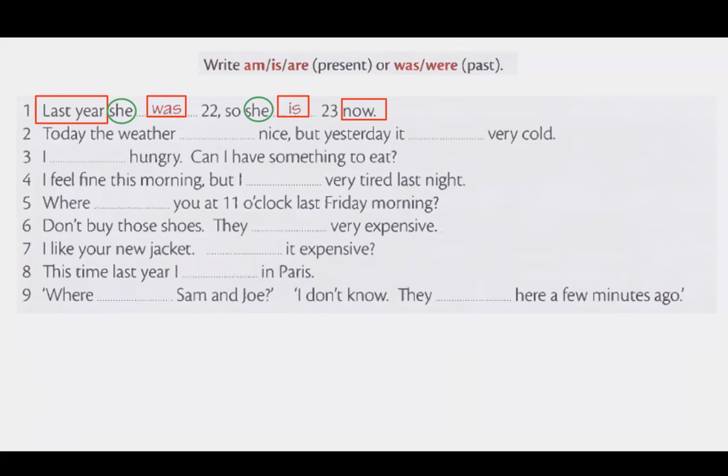Okay, I assume that you have already paused the video and you are done with the questions. You have already answered the questions, and now you are back to check your answers.